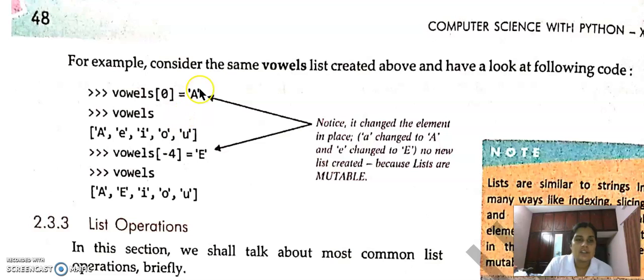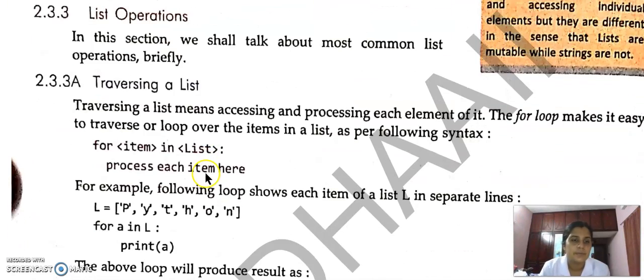So here vowels of 0 equal to A. This is the string A, E, not. This is the list A, E, I, O, U. Because we are using square brackets, we can know that this is a list. Then vowels of minus 4 equal to E means minus 1, minus 2, minus 3, minus 4. Instead of small letter e, capital letter E is assigned, which is possible in list because it is mutable.